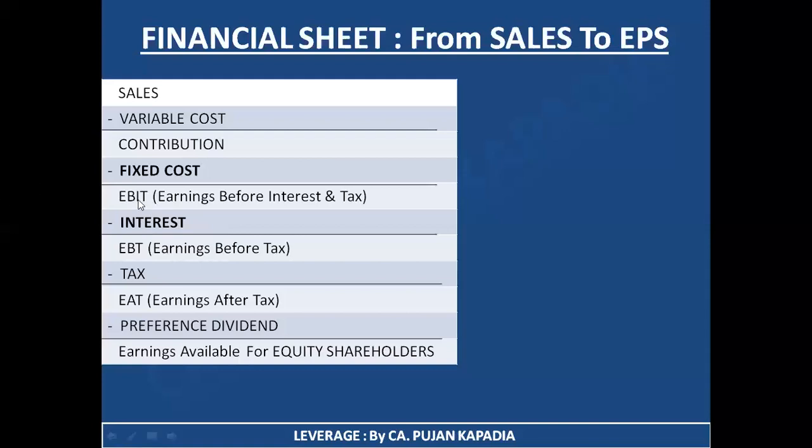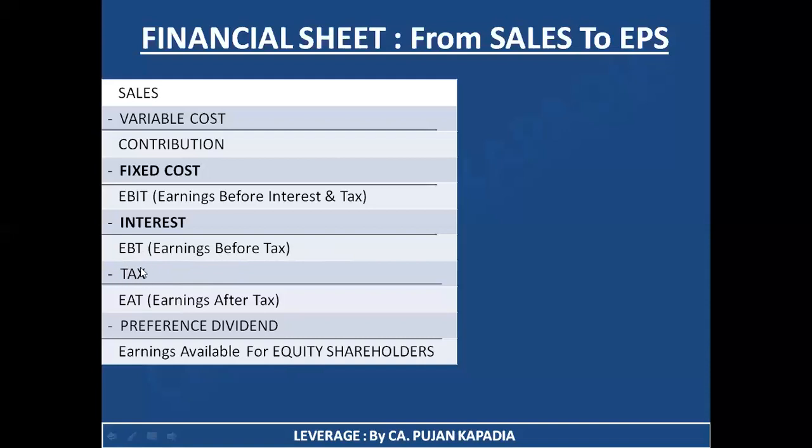So what we have done is EBIT minus interest. So now EBIT में से I निकल गया, so now we are left with EBT, which stands for earnings before tax. Now we are going to deduct the appropriate tax rate. For example, if my company is liable to pay a 50% tax rate, I'm going to deduct 50% of EBT. So let's take an example. If my EBT, that is earnings before tax, is 1 lakh and my tax rate is 50%, then 1 lakh multiplied by 50% comes to 50,000 rupees.